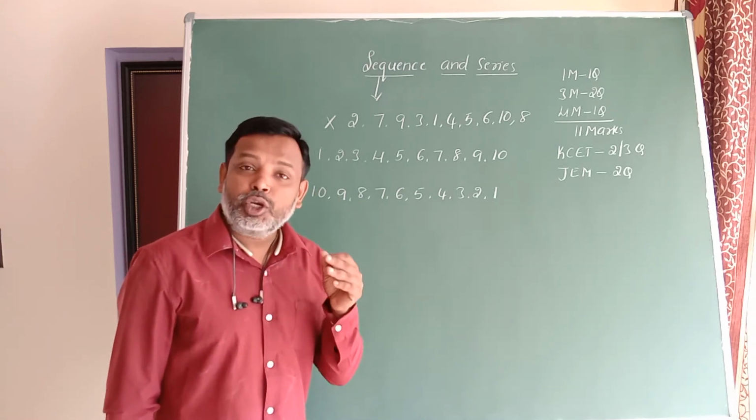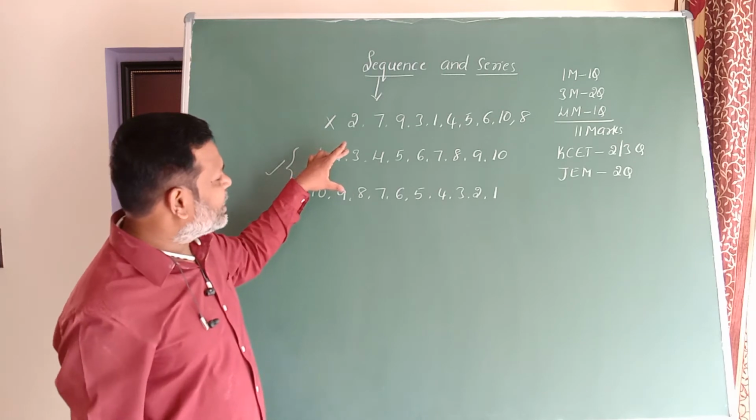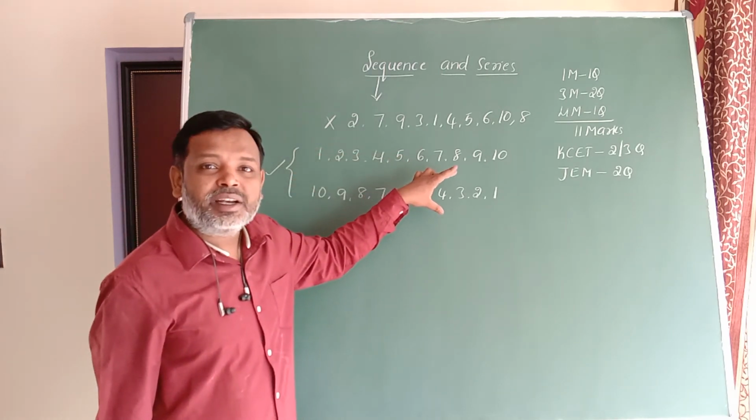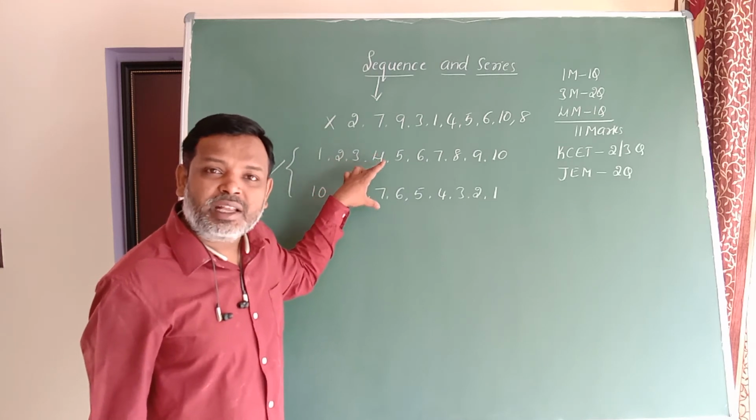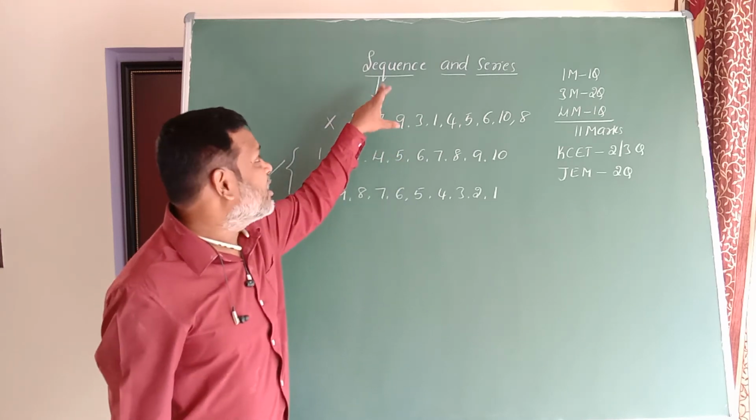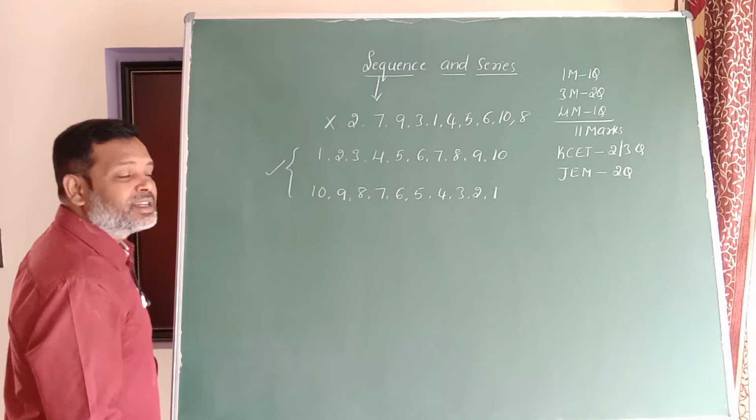Totally, what we did here is an arrangement of elements in a definite order. This type of arrangement of elements in a definite order is called a sequence.